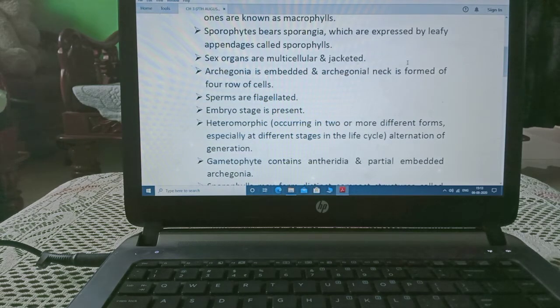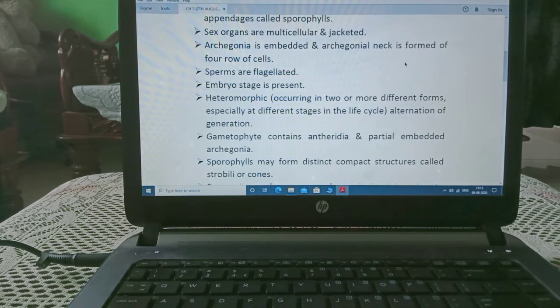Sporophyte bears sporangia which are expressed by leafy appendages known as sporophyll. Sex organs are multicellular and jacketed. Jacketed means with jacket or with covering. Archegonia is embedded and archegonial neck is formed of 4 rows of cells. Archegonia means female organ which is inside the soil.